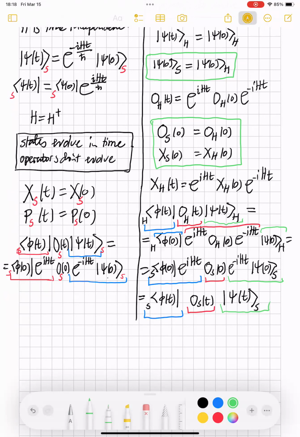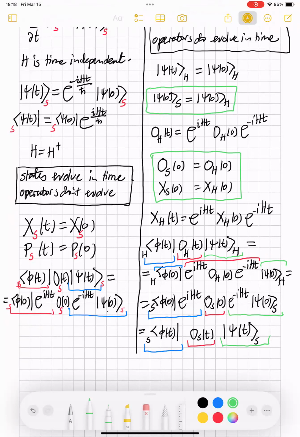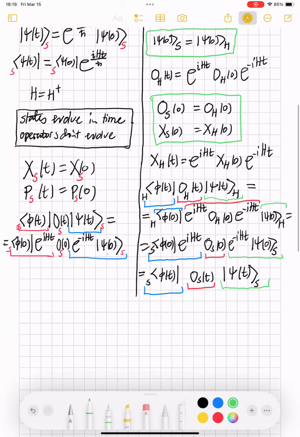And what you notice here is that we said that every physical quantity can be expressed as some bra, some operator, some ket. You notice that the Heisenberg picture bra phi, Heisenberg operator O_H, Heisenberg ket psi, all at time t, is equal to the Schrodinger picture bra phi, Schrodinger operator O, Schrodinger ket psi, all at time t.